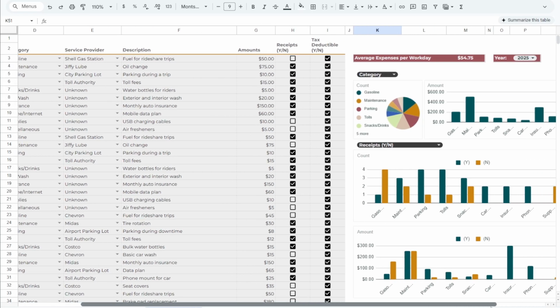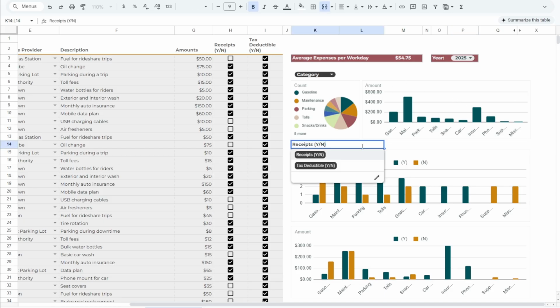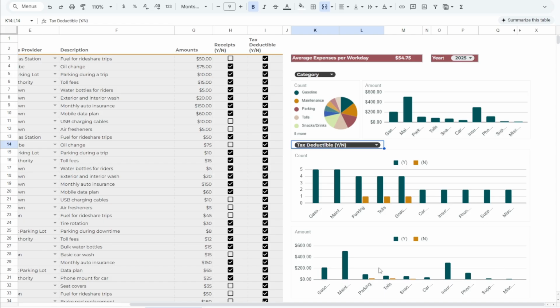To the right, the spreadsheet includes visual summaries of your spending behavior. These charts show the total number of expenses logged with or without receipts, the amount spent per service provider, and how much of your spending qualifies as deductible. What's powerful about this structure is how seamlessly expenses are integrated into your overall profit tracking. You'll always know whether you're spending wisely and whether your receipts and tax write-offs are up to date.